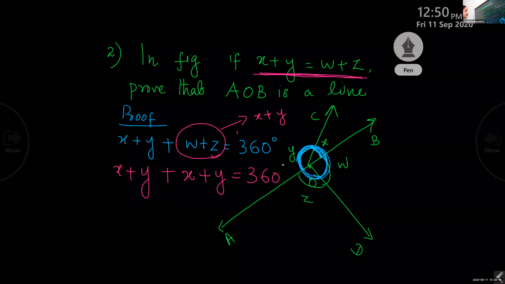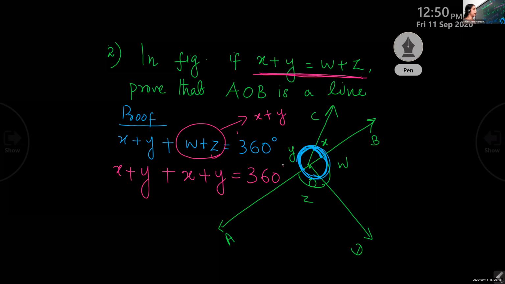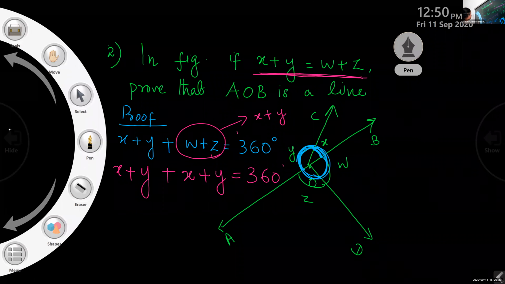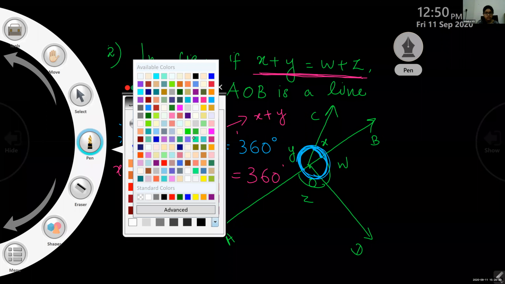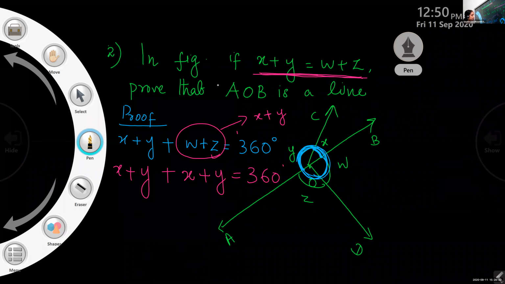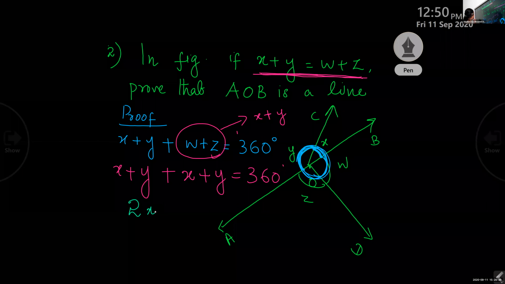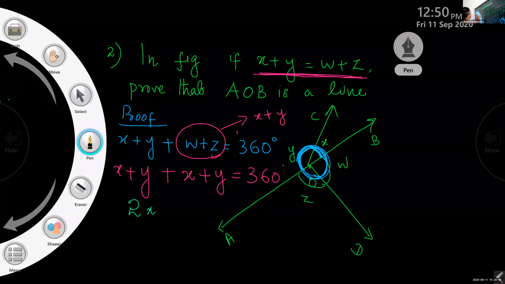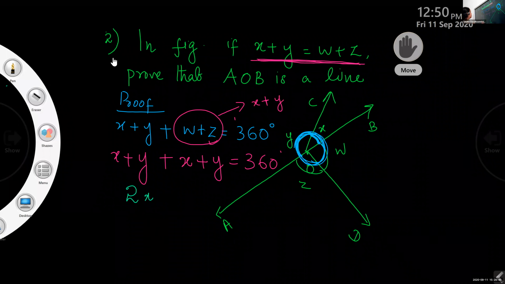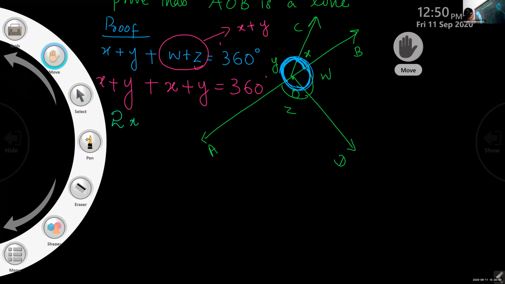Now how many x and how many y are there? Check it. Because when we substituted w plus z as x plus y, how many x is there? 2x. Okay, children, how many y are there? 2y. So 2x plus 2y.